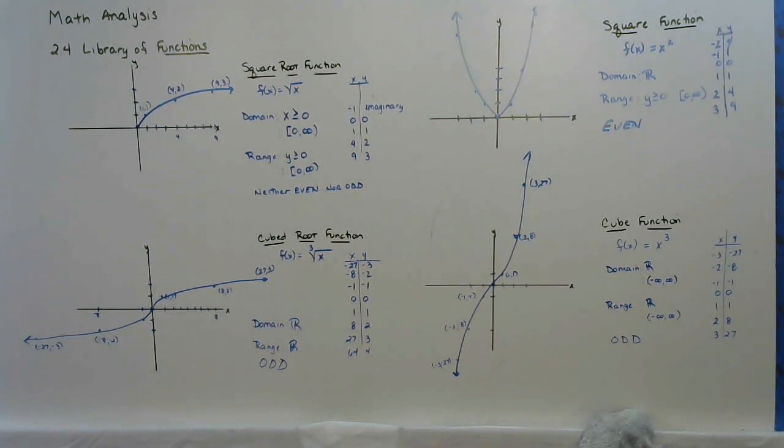We have a couple left. Let's take a look at the reciprocal function, absolute value function, and the greatest integer function.